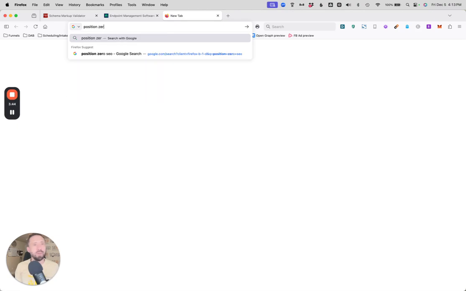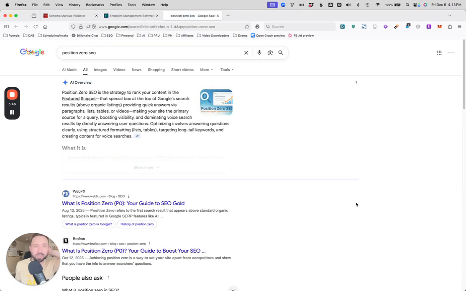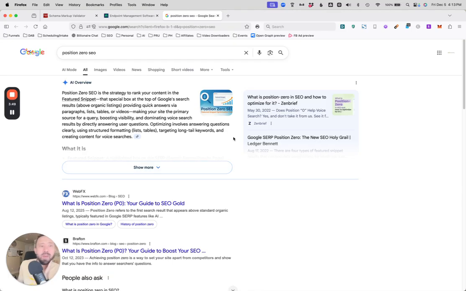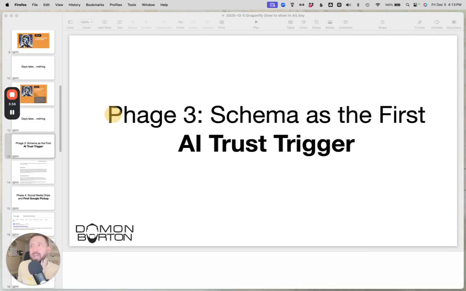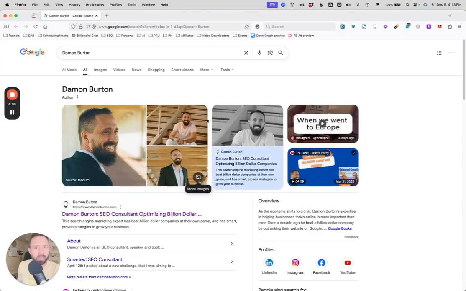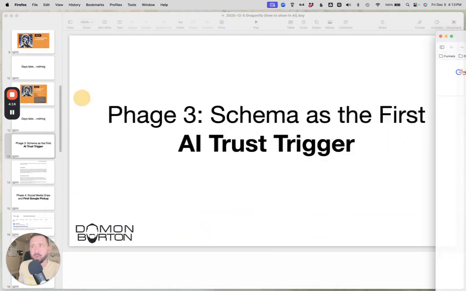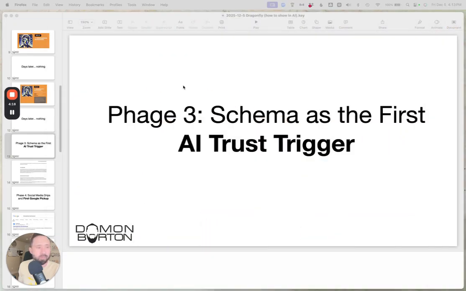What that can do is open you up to the opportunity for what's called position 0, which was the big expanded results. Now this is largely Google's AI overview, which is the equivalent of position 0. So now instead of Google having to guess, you can tell Google with clarity what your product and service is. You can also do this with person schema, right? If you search my name, the result is influenced by person schema. If you want to really push your personal brand or your company name, and you need these big blown-out results to consume the whole page, that comes from schema signals.